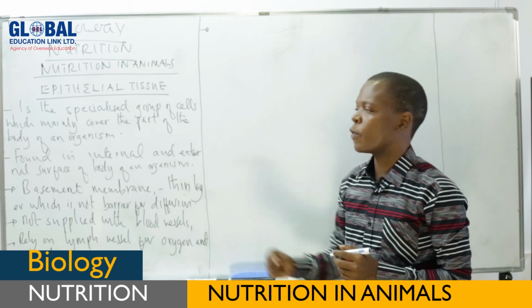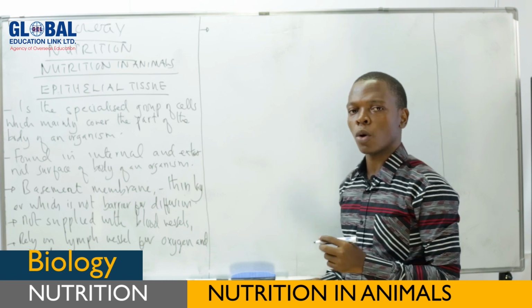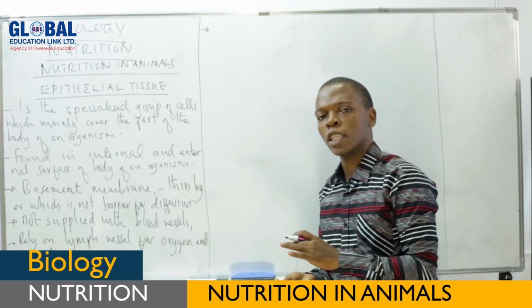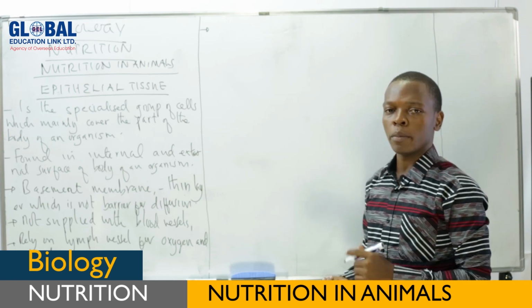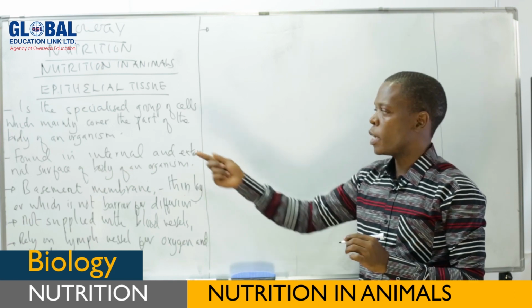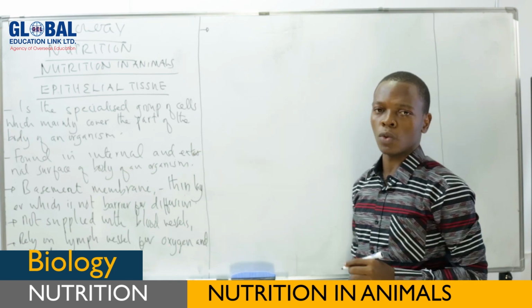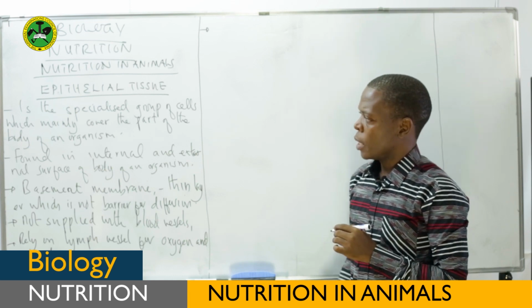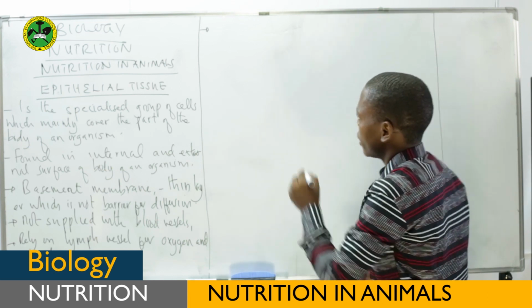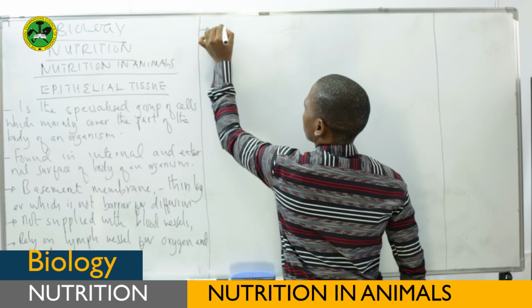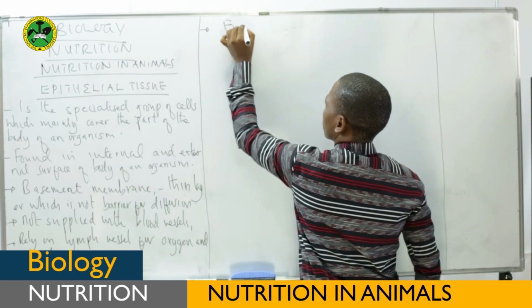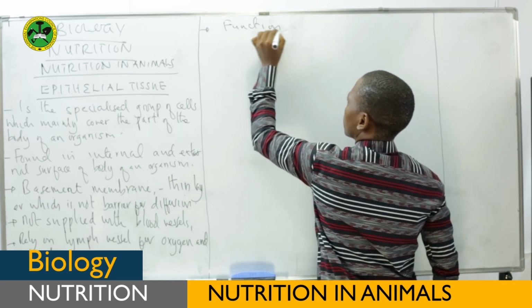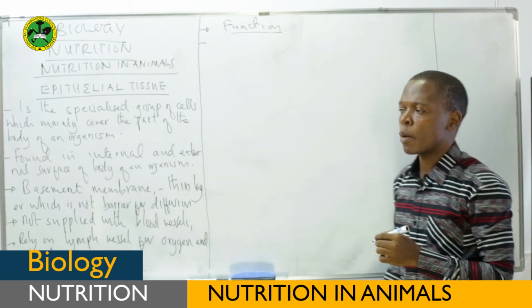What are the roles performed by these epithelial tissues? Because we have said they are found on the surface of different parts of the body. Simply, these epithelial tissues have the following functions. This is a general function of the epithelial tissues.